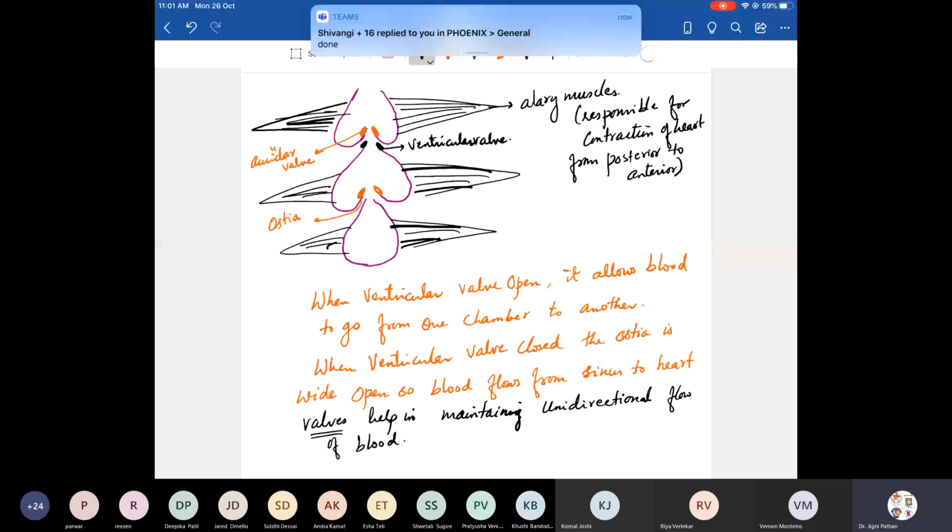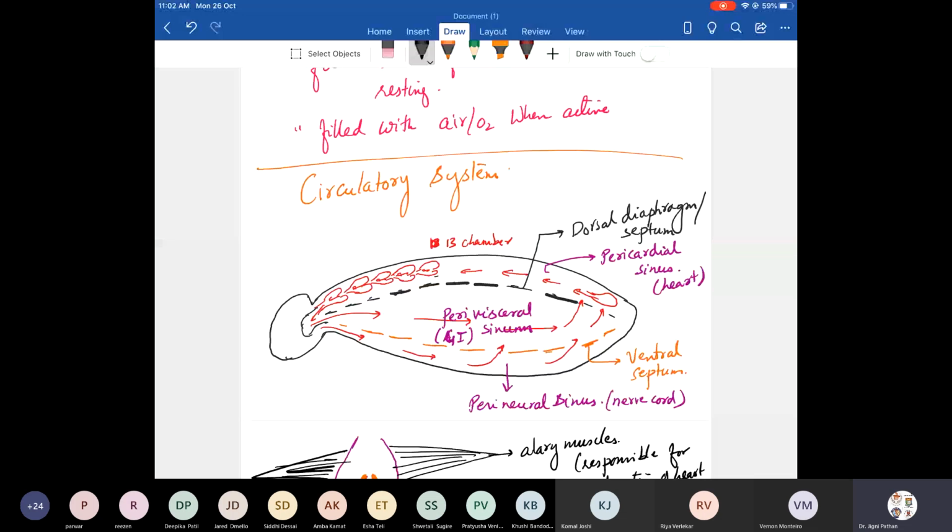Okay. So now remember, the cavity of the cockroach is the hemocoel. Is it clear? Now, hemolymph is clear colorless plasma, and you have hemocytes, which are the cells.